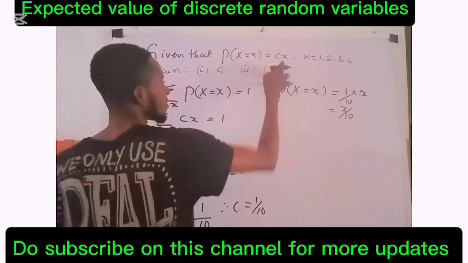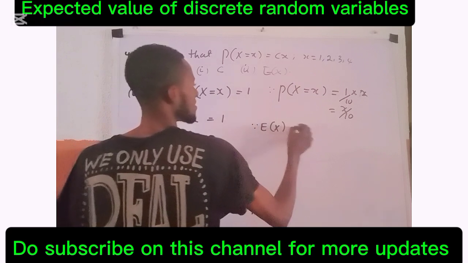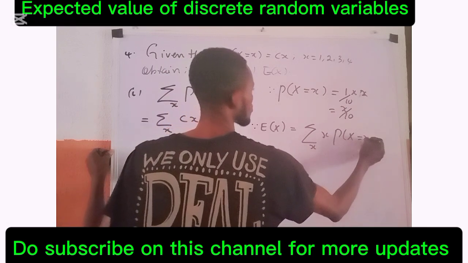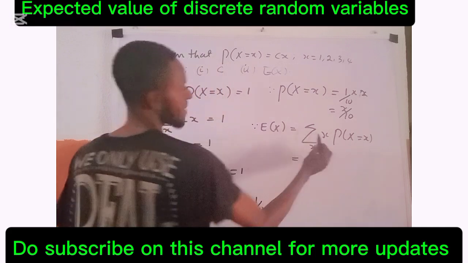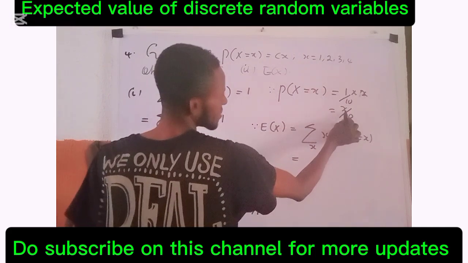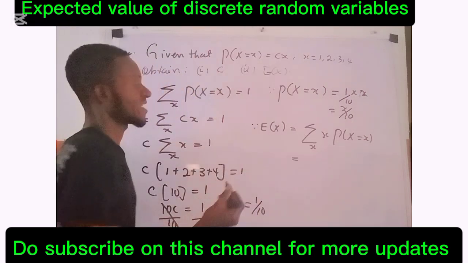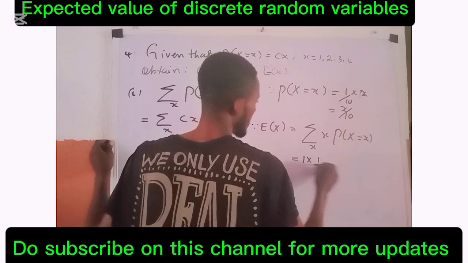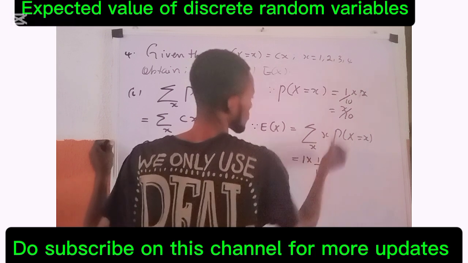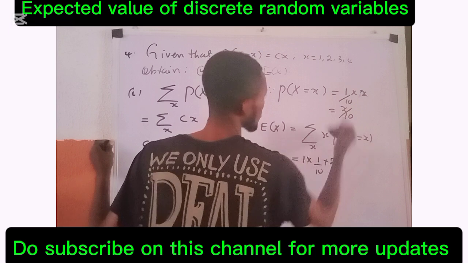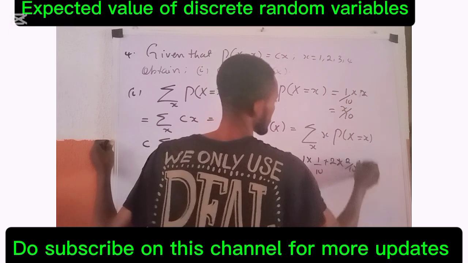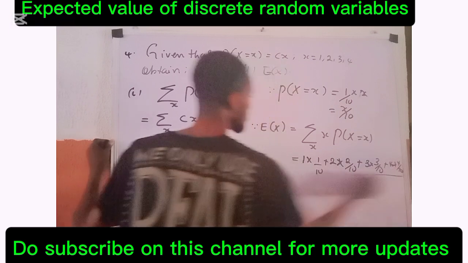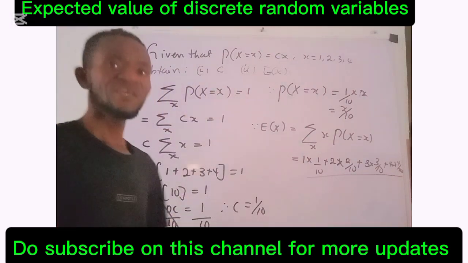Now E of X is the sum over the range of X of x times P of X. When X is 1, we have 1 times 1 over 10, plus 2 times 2 over 10, plus 3 times 3 over 10, plus 4 times 4 over 10, which is exactly what we solved earlier. So you can easily evaluate that.